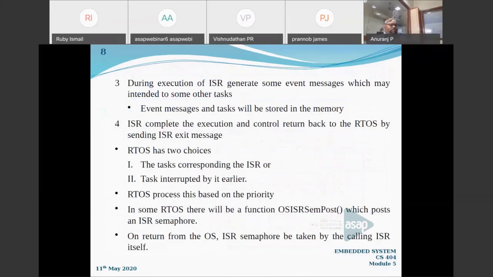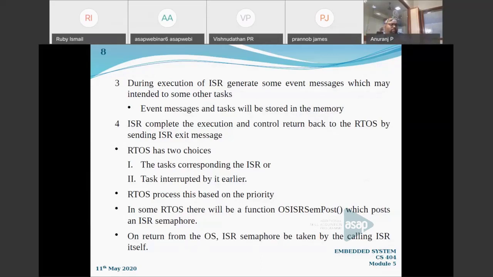Now what happens in the third step is that my interrupt service routine is actually processing. During the execution of the interrupt service routine, there is a possibility. We cannot say it will happen every time, but there is a possibility that it will generate some events. It will generate some event messages, intermediate event messages, and in accordance with that event message, some other subtasks or other tasks will be initiated. Am I correct?